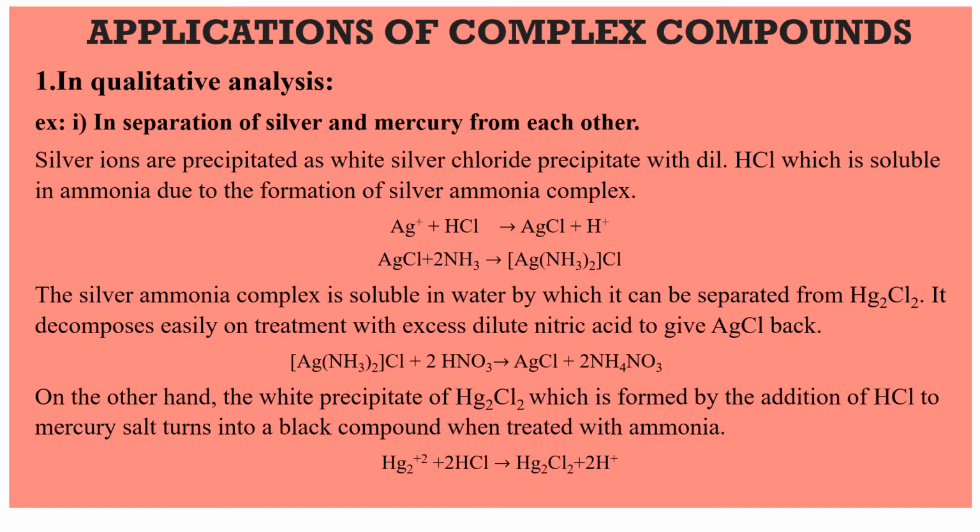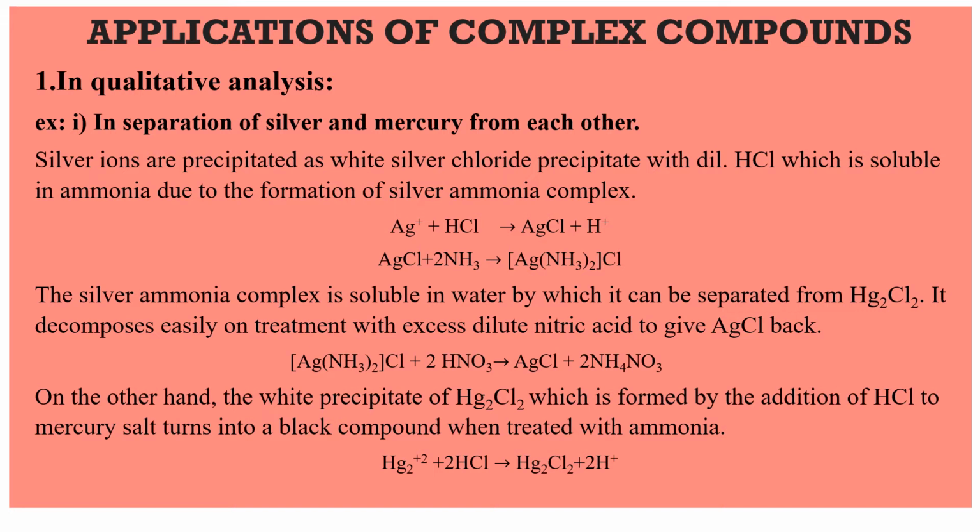What is the reaction here? Ag plus HCl gives rise to AgCl, that is silver chloride, plus H plus. When silver ions are treated with dilute HCl, it results in the formation of a white silver chloride precipitate.